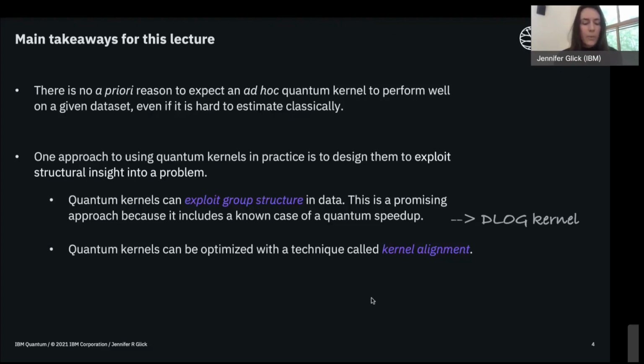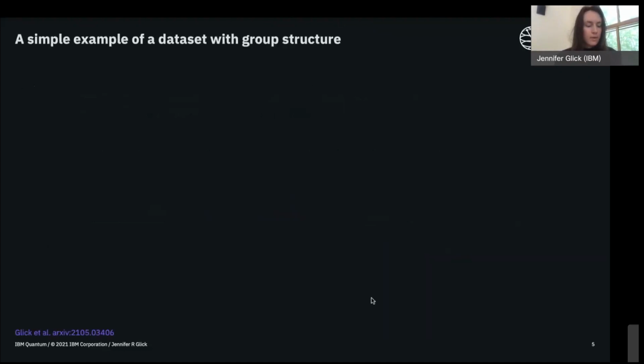I want to show how we can think about building and designing the quantum kernel for this data set that has a particular group structure to it. So for this example, I want to define a data set that has a group structure to it. I want to define what the classification problem is for this data set. And then we'll look at how you can build the quantum kernel to classify samples from that data set.